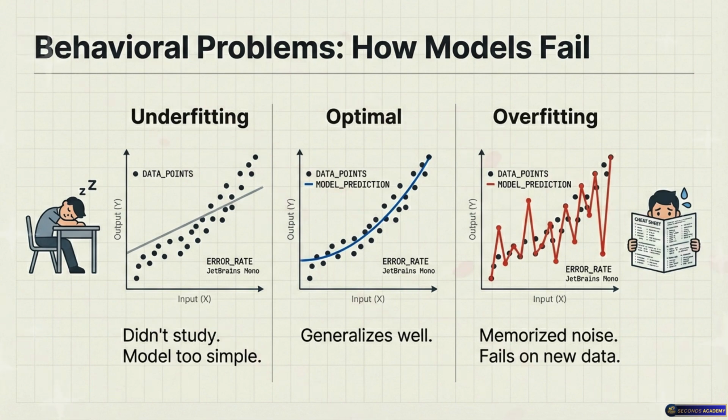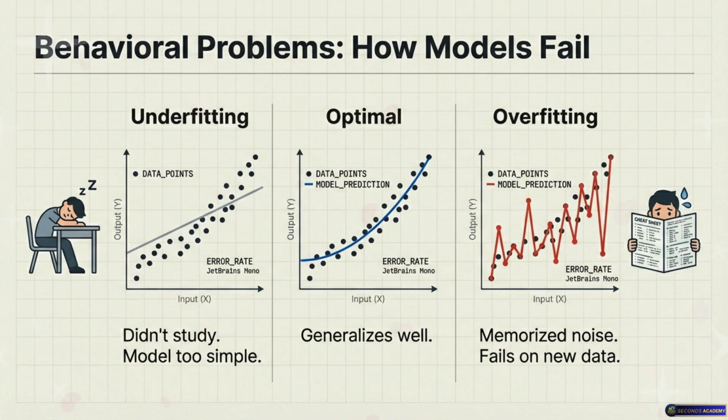They miss the underlying patterns entirely. The predictions are terrible on the training data, and they're terrible on the test data. It just broadly fails. Okay, that actually seems pretty easy to spot on a dashboard. The error is just stubbornly high everywhere. Exactly. But overfitting, this is the incredibly dangerous one.